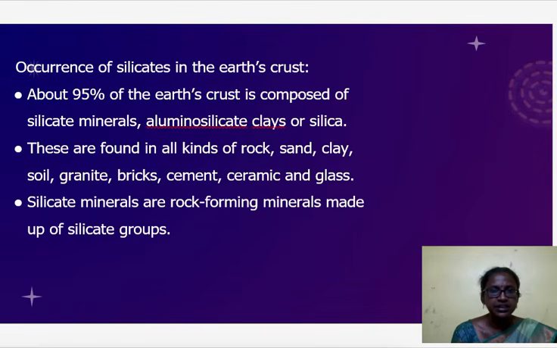Occurrence of silicates in the earth crust. About 95% of the earth crust is composed of silicate minerals, aluminosilicates, clays or silica. These are found in all kinds of rock, sand, clay, soil, granite, bricks, cement, ceramic and glass. Silicate minerals are rock-forming minerals made up of silicate groups.